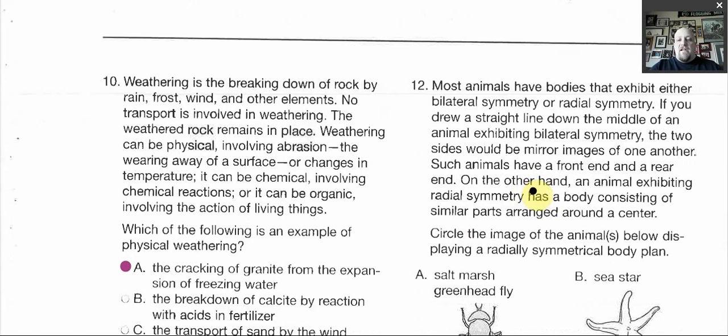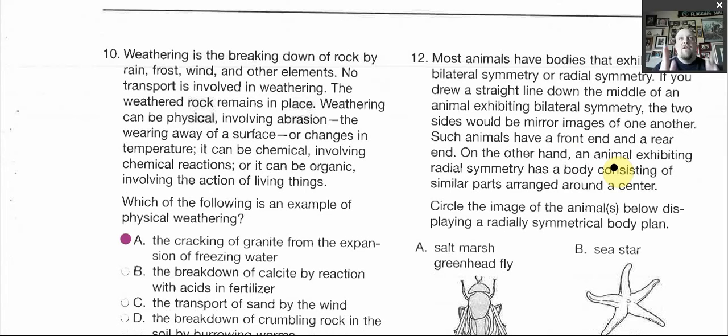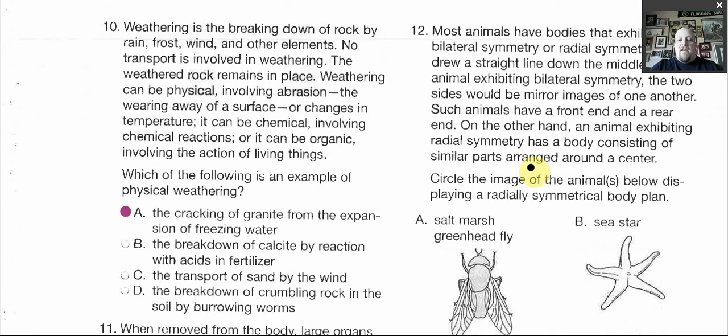If you drew a straight line down the middle of an animal exhibiting bilateral symmetry, the two sides would be mirror images. So you'd cut it in half, they'd be almost identical. Such animals have a front end and a rear end, so a head and a butt is what you're looking at that you can see.